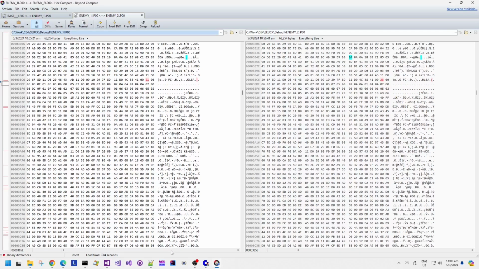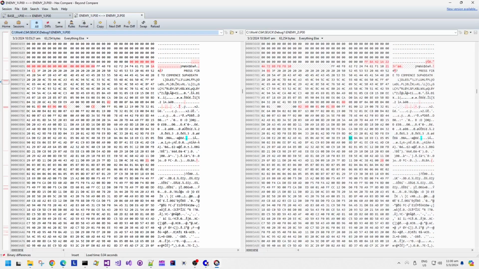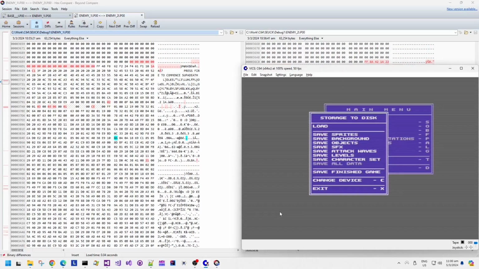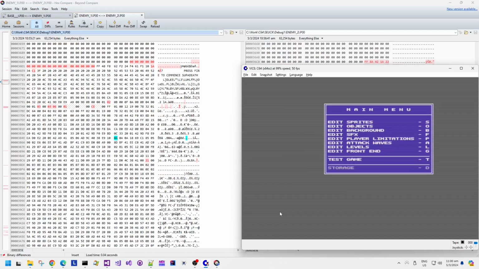This is the thing with reverse engineering, is that you need to get a feel for what the data is, how much data that you've changed, and kind of the size of data, and how it would be laid out. You're trying to second guess what the original programmer would have done.